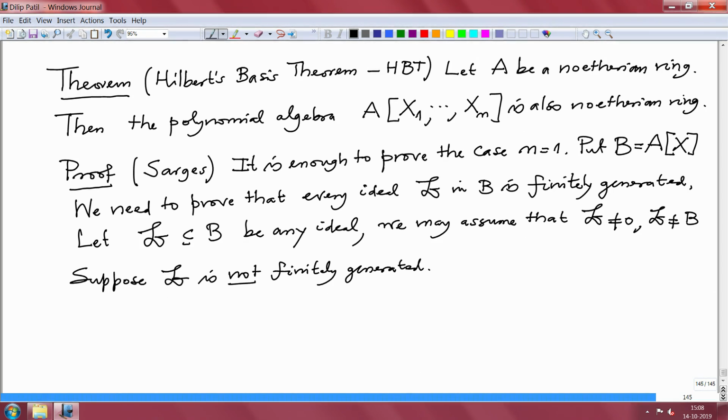So, 𝔟 is not finitely generated. Then what do we do? In 𝔟, choose a polynomial f1 such that the degree of f1 is least.